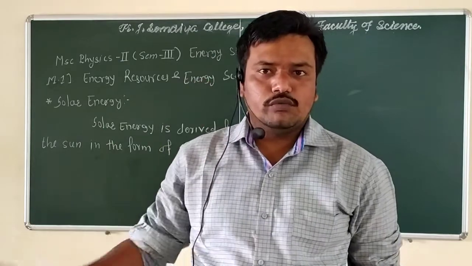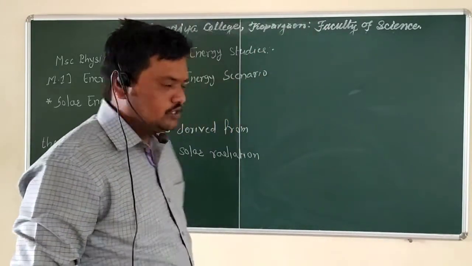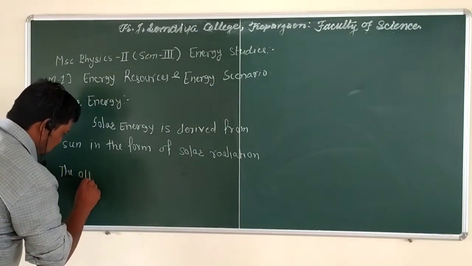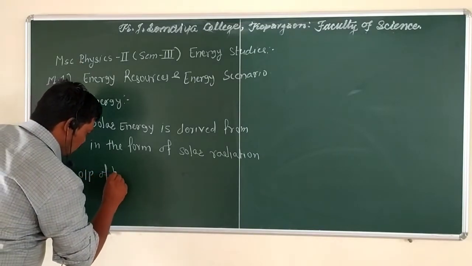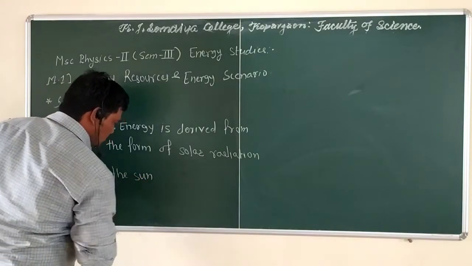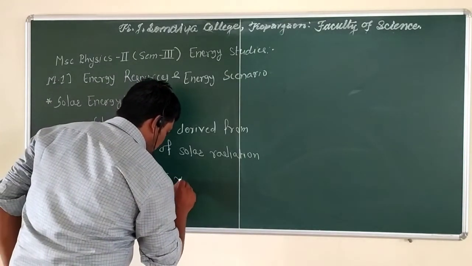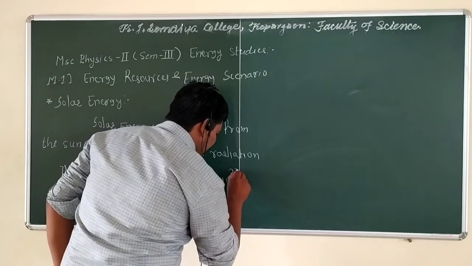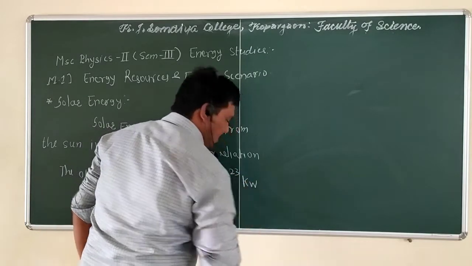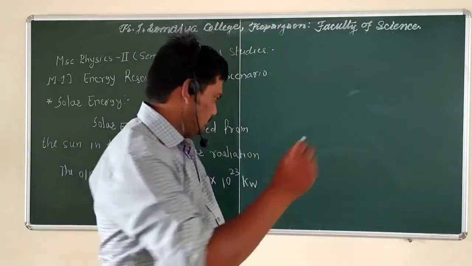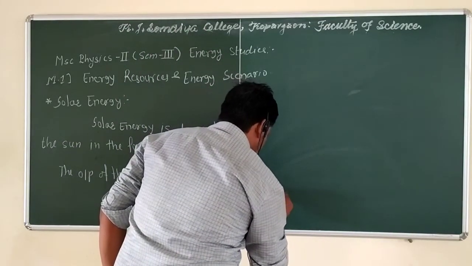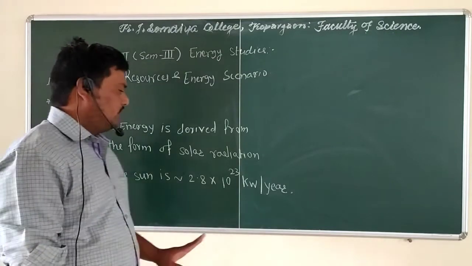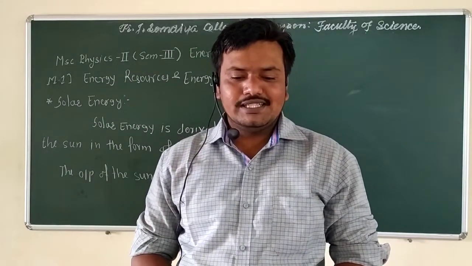So that is a huge amount of energy released from the sun per year, and some of that energy reaches the earth.